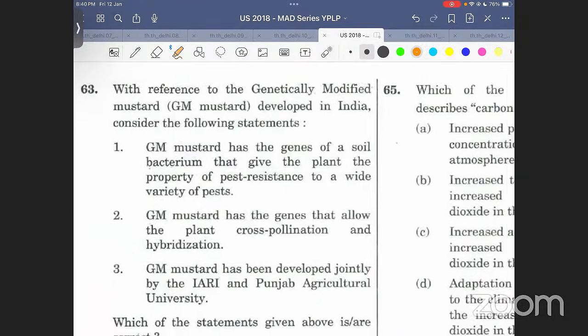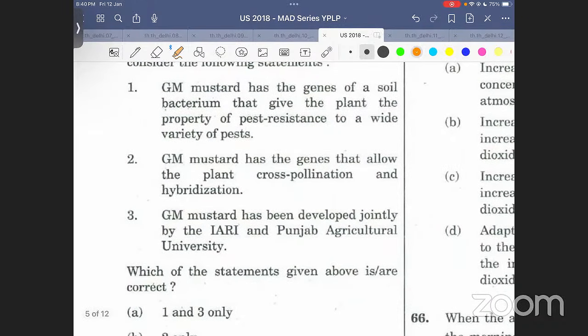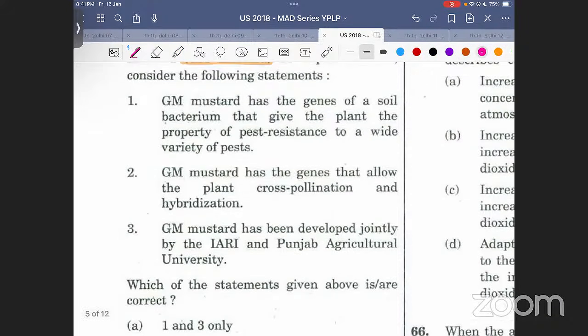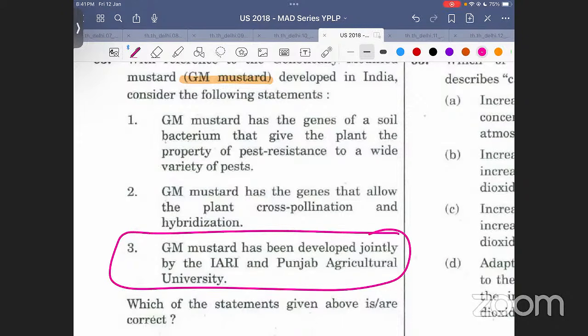Let's move ahead. With reference to genetically modified crop GM mustard developed in India, consider the following statements. GM mustard has the genes of a soil bacterium that give the plant the property of pest resistance to a wide variety of pests. GM mustard has the genes that allow the plant cross pollination and hybridization. GM mustard has been developed jointly by the IARI and Punjab Agricultural University. Now, in such particular statements, आपको देखते ही पता चलना चाहिए. Even if you do not know the options, पेयरिंग ही है, आपको नहीं पता है, but you know that this is going to be incorrect.